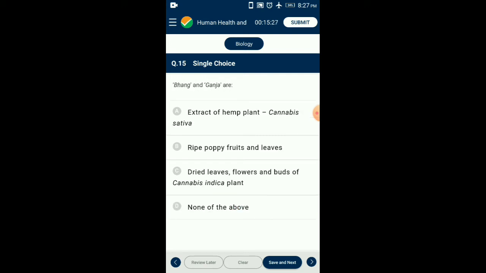Question number 15. Bhang and ganja are cannabinoids, a group of chemicals which interact with cannabinoid receptors present principally in the brain.